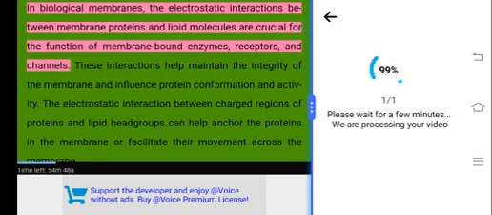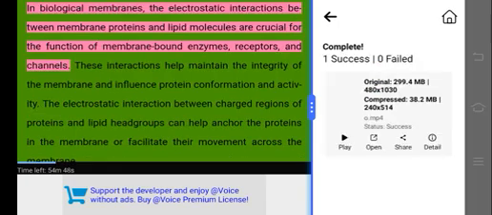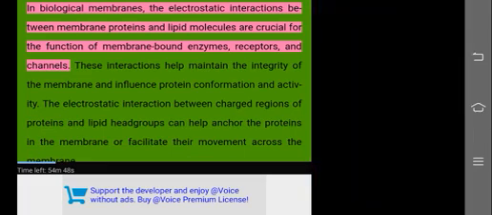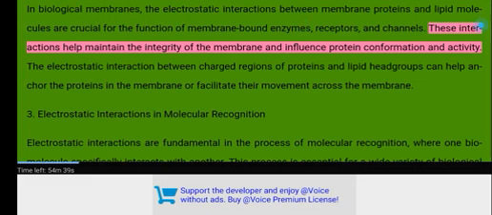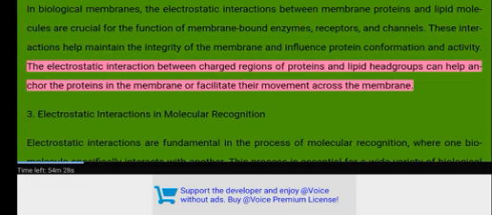C. Electrostatic interactions in membrane proteins. In biological membranes, the electrostatic interactions between membrane proteins and lipid molecules are crucial for the function of membrane-bound enzymes, receptors, and channels. These interactions help maintain the integrity of the membrane and influence protein conformation and activity. The electrostatic interaction between charged regions of proteins and lipid head groups can help anchor the proteins in the membrane or facilitate their movement across the membrane.